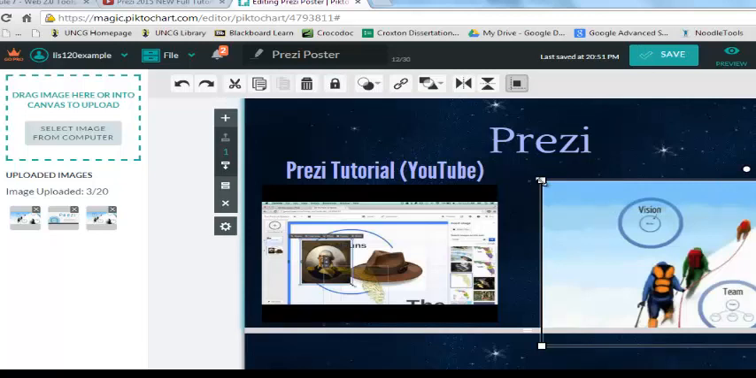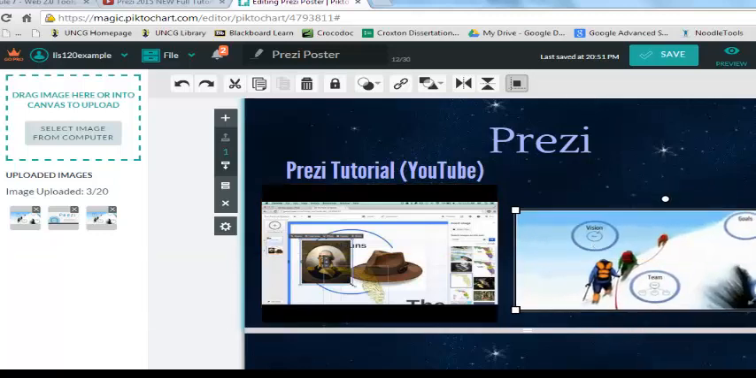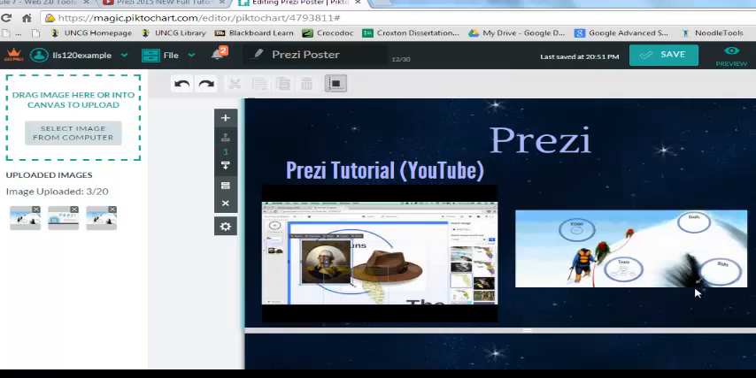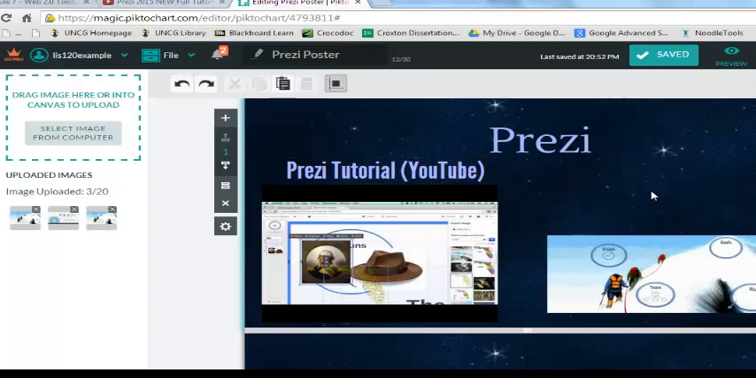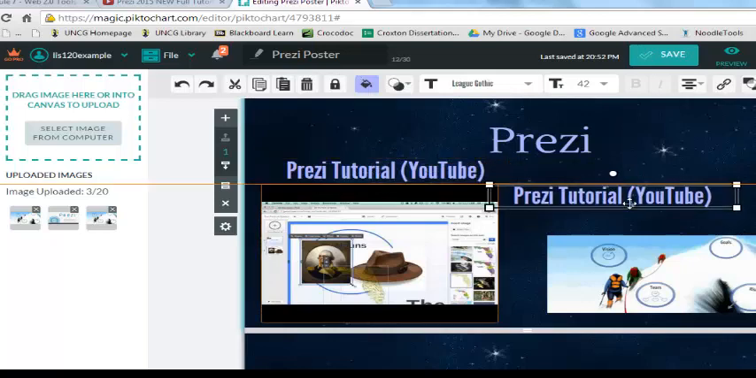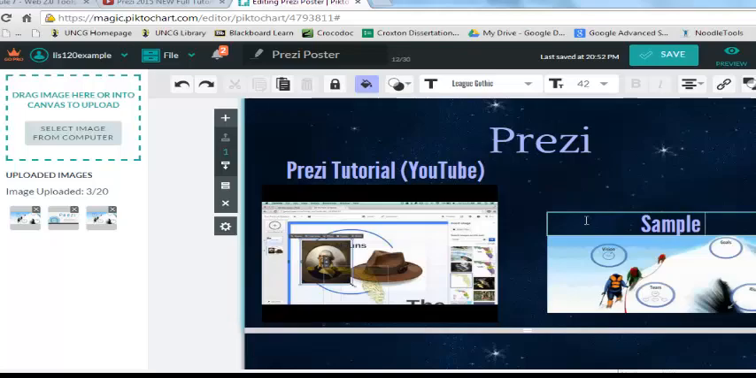And I see that it's huge relative to the size of my poster, so I am going to reduce its size a little bit. And I am going to create another text box. I actually want to reproduce the size and font of this other one that says Prezi Tutorial, so I'm just going to click on that text box that I already created. I'm going to go Control C to copy, move my cursor and go Control V to paste, and move it to where I want it to be, and change the name.